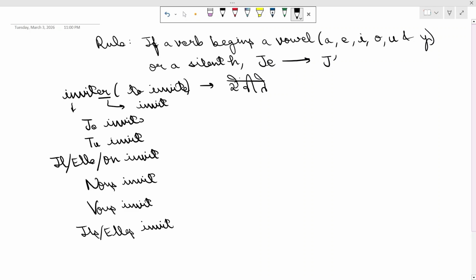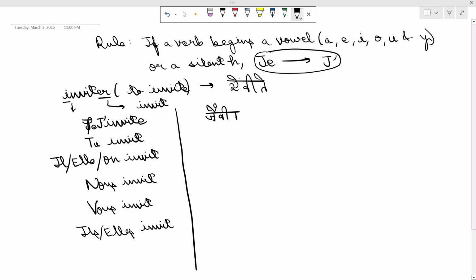So we will add the endings. Since the verb is starting with a vowel I, this je will not be used, j apostrophe will be used. So this will be pronounced as j'invite.